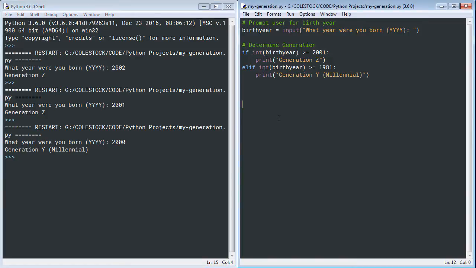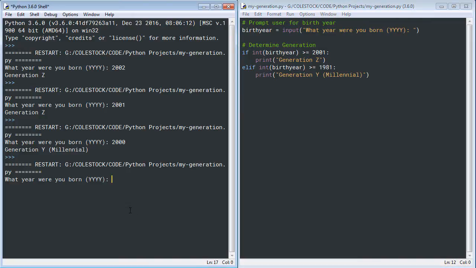So obviously we don't have all of the generations in there yet. So for example, what if I put in my true birth year, 1976? Nothing happens. So obviously we're not done with this program. At this point, that is your task. Your task is to complete this program, adding additional elifs to account for the other 4 living American generations. I also want you to add an else clause in the event that none of the 6 conditions are met. You're going to follow the exact same process using what you already know about control flow statements and conditional logic.